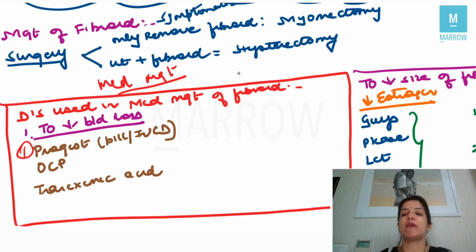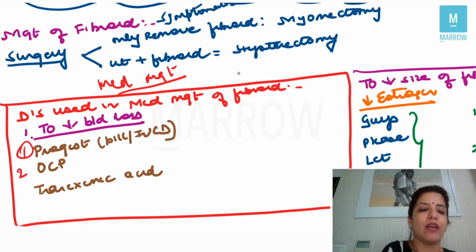We are saying that the patient is having excessive bleeding. Now, when we say the patient is having excessive bleeding, what does that mean? That means her endometrium is shedding excessively. So if I give her progesterone, this progesterone will support the endometrium and the shedding will stop, so the bleeding will stop. So number one drug which you can give to decrease blood loss is progesterone.